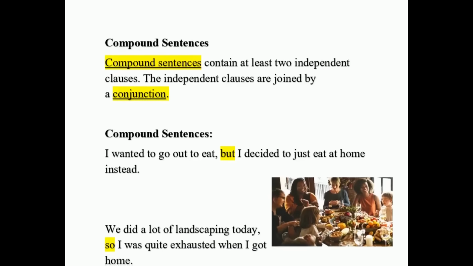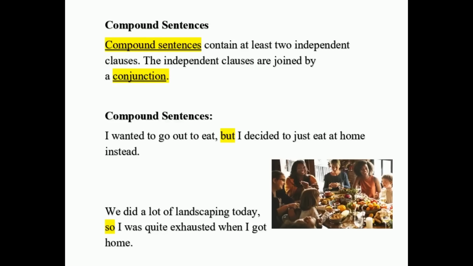Okay, the next category of sentences, compound sentences. Compound sentences contain at least two independent clauses. The independent clauses are joined by a conjunction. Okay, so in the previous video, I also talked about conjunctions. So I will also leave a link below to that video.